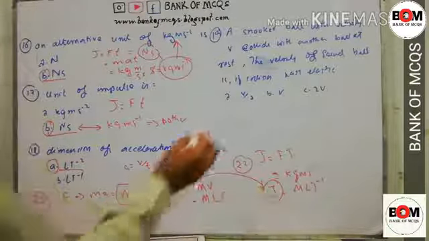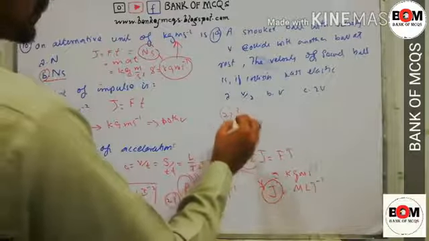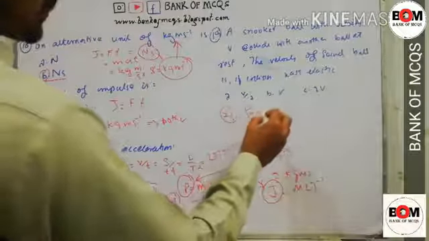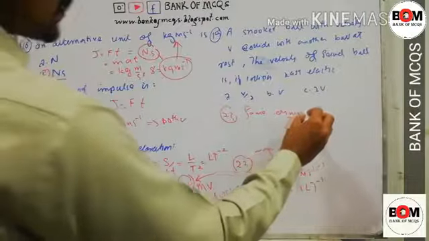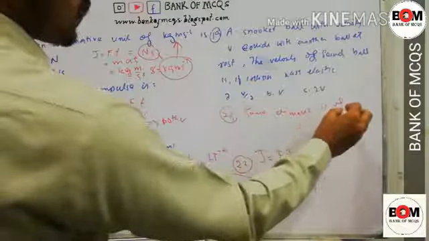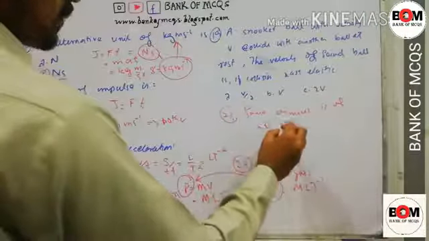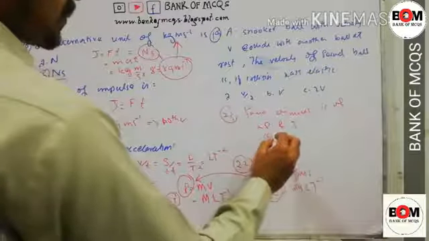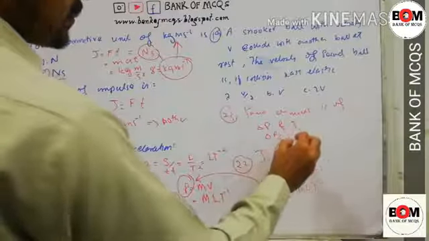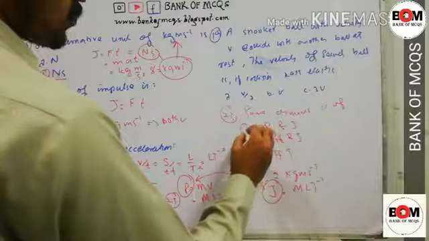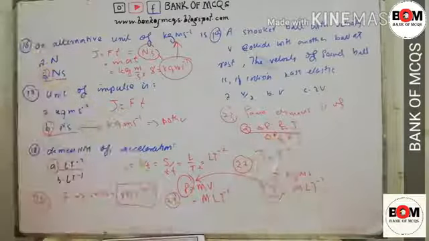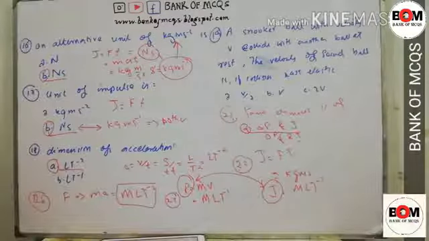So number 23. Same dimension is of delta p and J, or delta p by t and J. So option C, delta p and J, is the same, impulse.